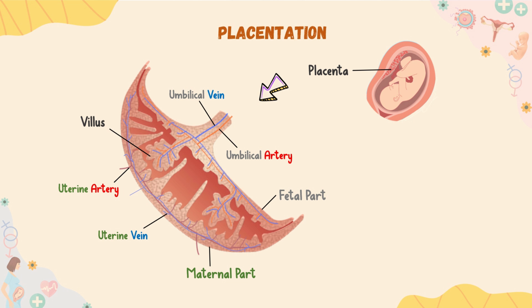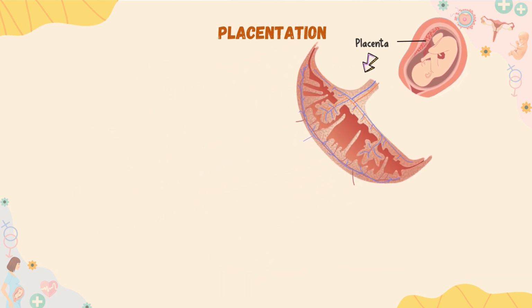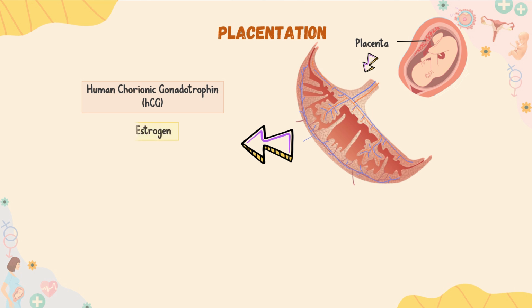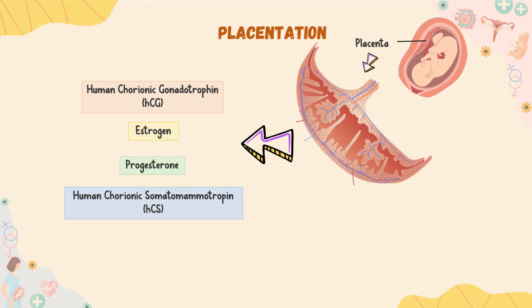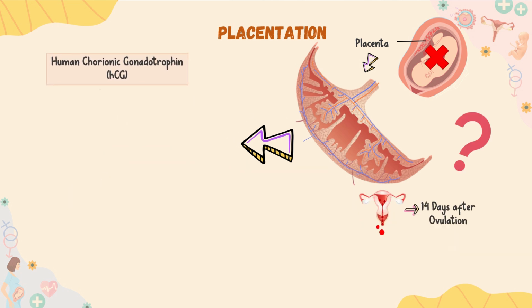Now, during pregnancy, placenta secretes different hormones that are required to maintain pregnancy. These include human chorionic gonadotrophin, or HCG, estrogens, progesterone, and human chorionic somatomammotropin.